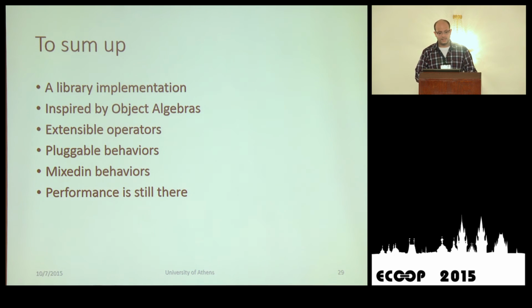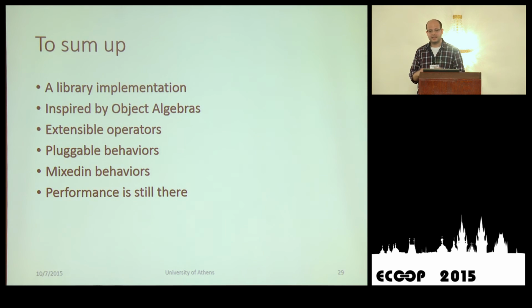So, to sum up, we have a library implementation inspired by the design pattern of object algebras. We have used this pattern as the basis of our small DSL, because we regarded pipelines as a small DSL. We have extensible operators. We got pluggable behaviors.